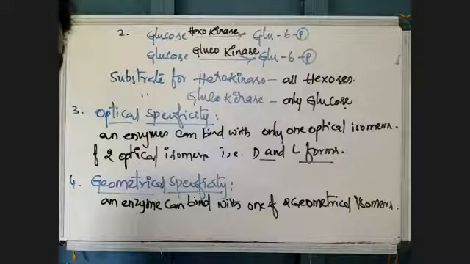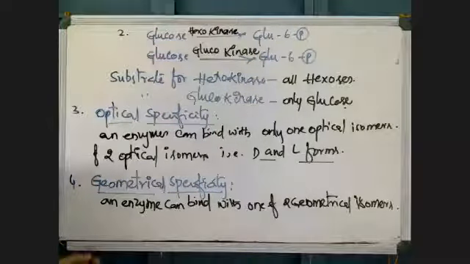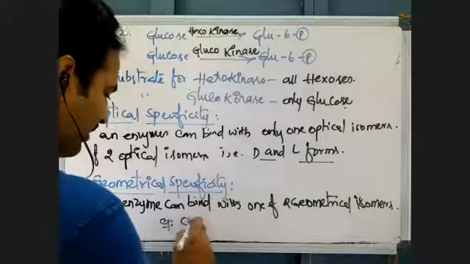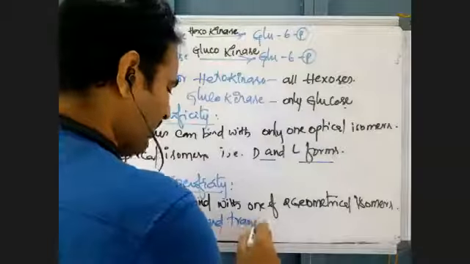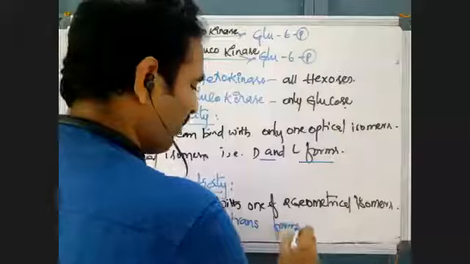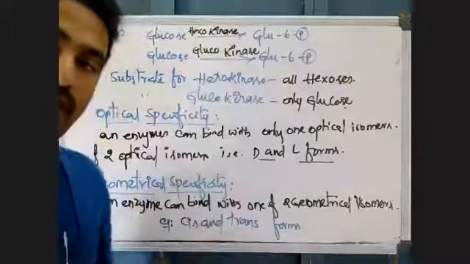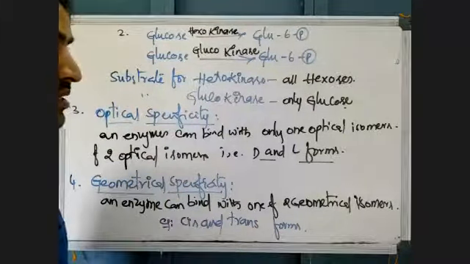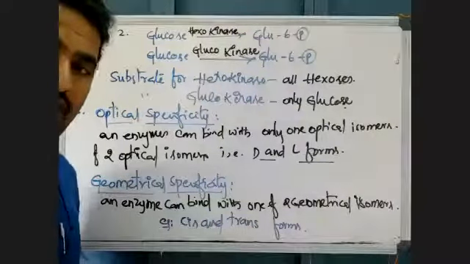Different in shape, not shape, structure. They are also structural isomers only. Geometrical isomers are cis and trans forms. Especially the molecules which have double bonds exhibit two geometrical isomers, not optical, cis isomers and trans isomers.